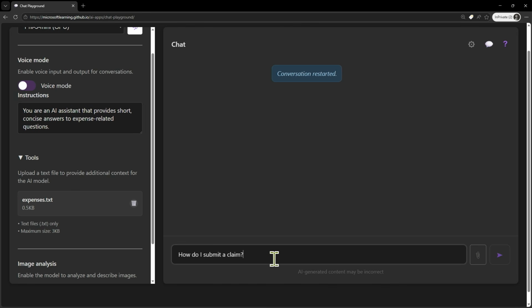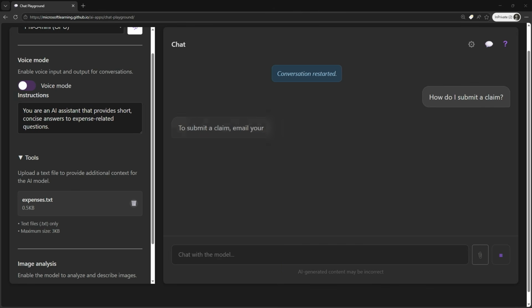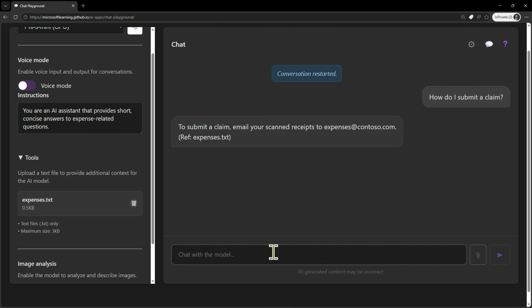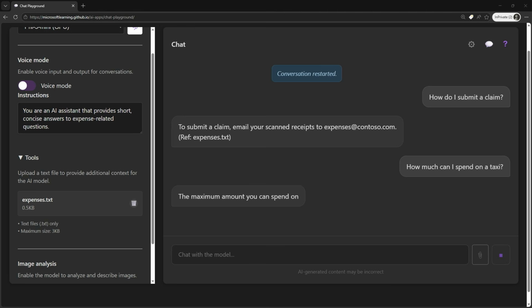I'm going to ask, how do I submit a claim? I can see here, to submit a claim, you can send it to expense@contoso.com, and it gives me a reference to the TXT file. I can also ask other questions like how much can I spend for a taxi or for a hotel, and it's going to answer specifically from that document.